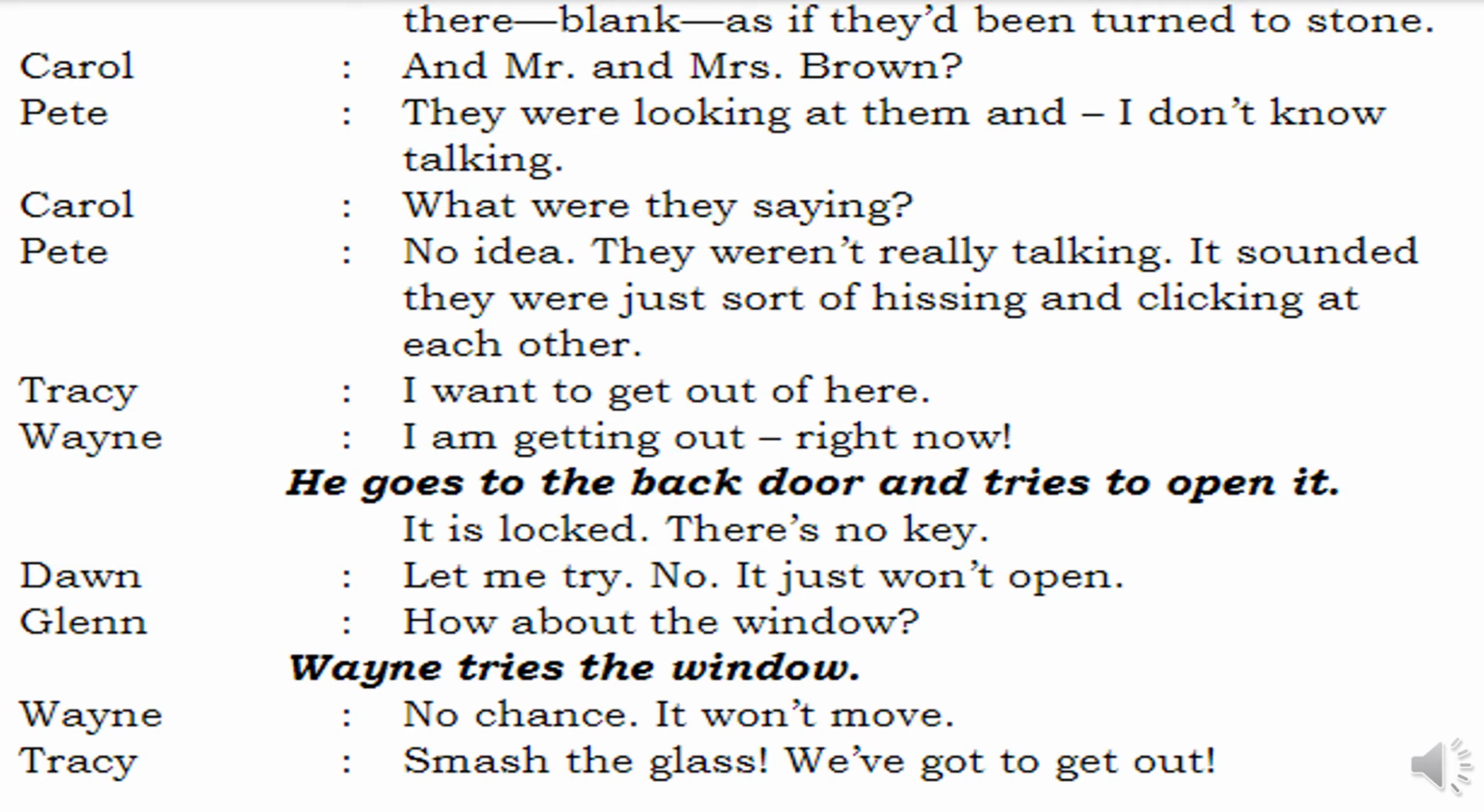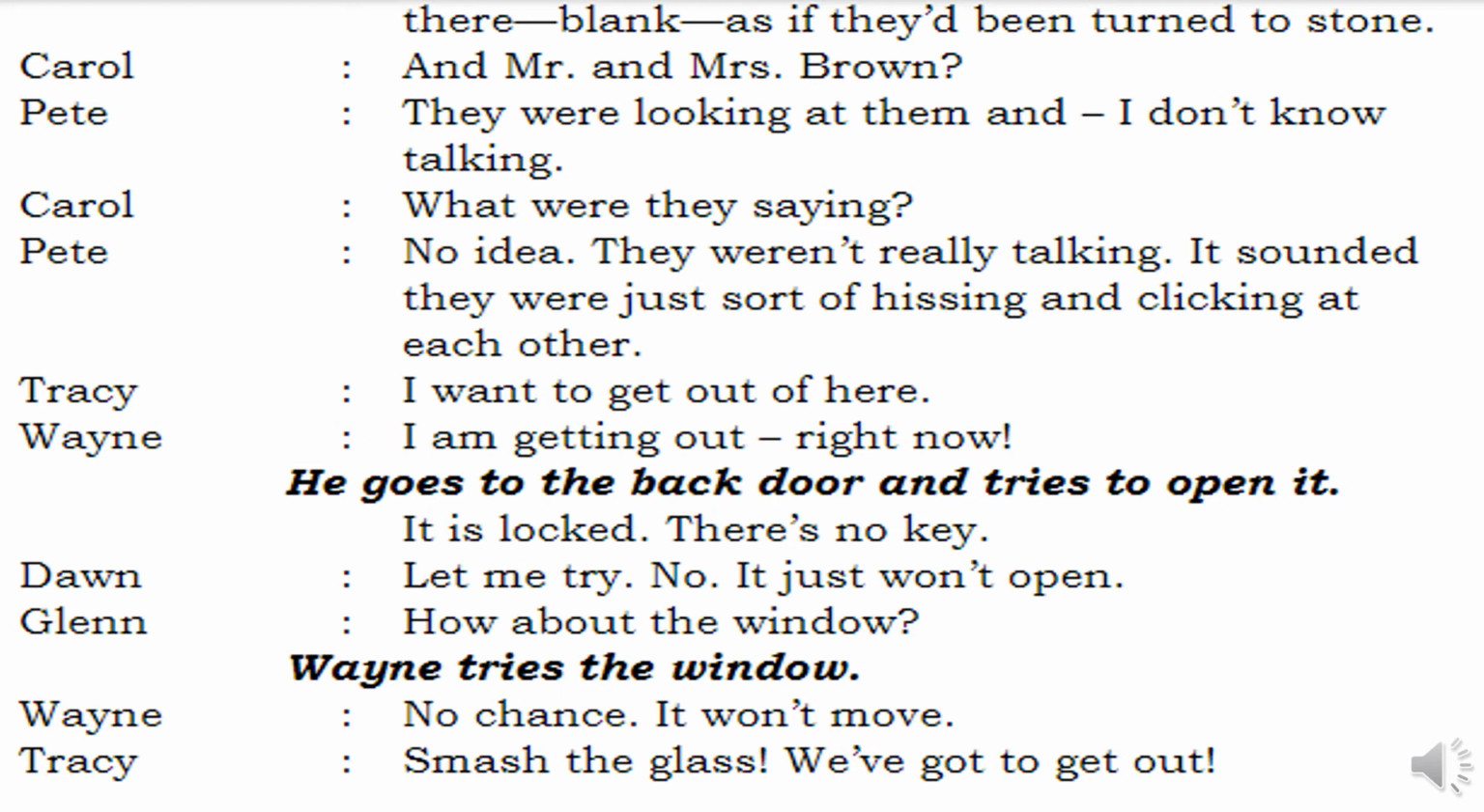Dwan says, let me try. No, it just won't open. Dwan will also try and he will also say it is not going to happen. It will not open. Glenn says, how about the window? Let us try opening the window was Glenn's answer. Wayne tries the window. Wayne says, no chance. It won't move. The window will not move at all. There is no chance of opening it.